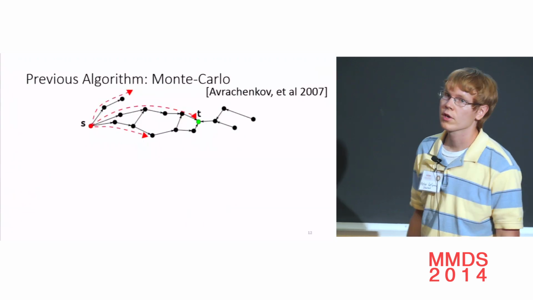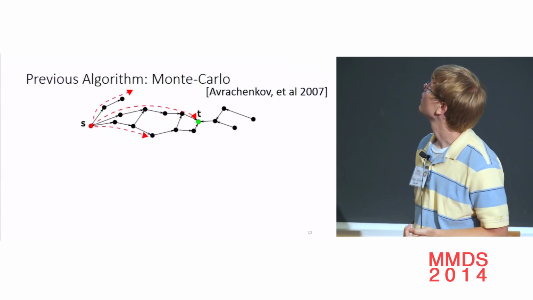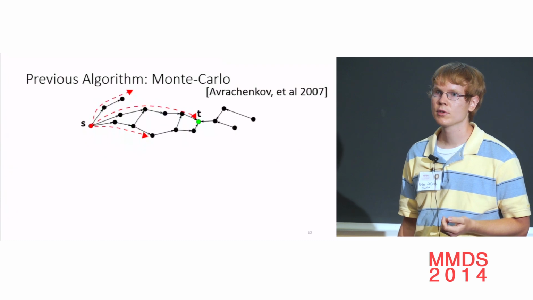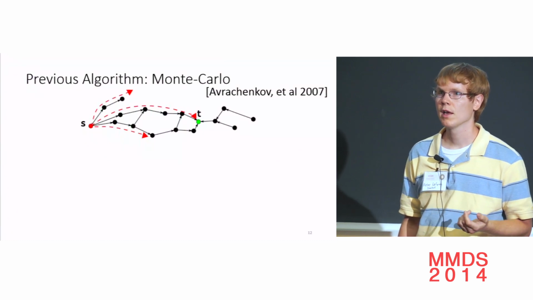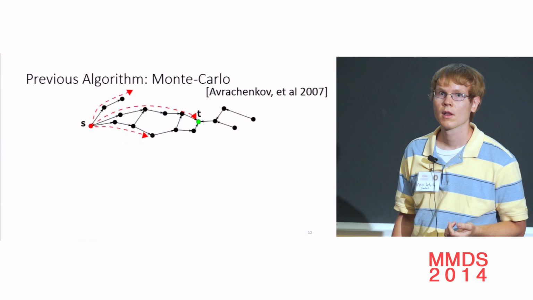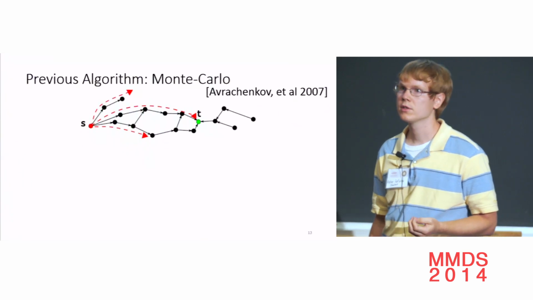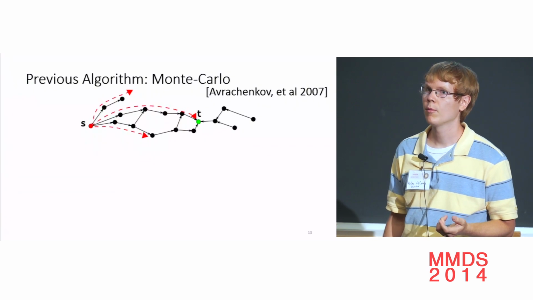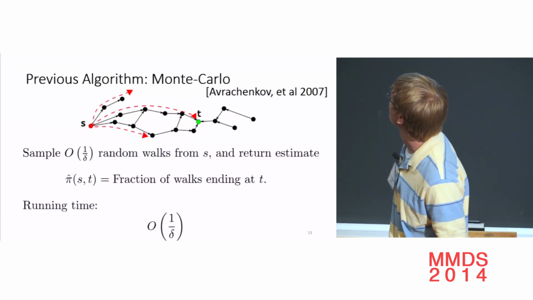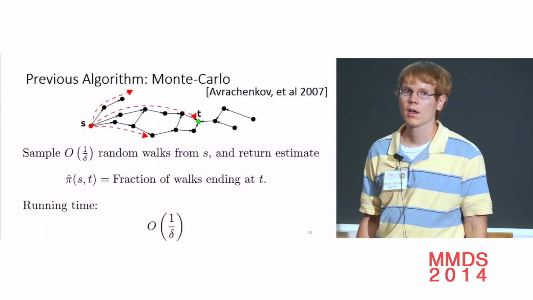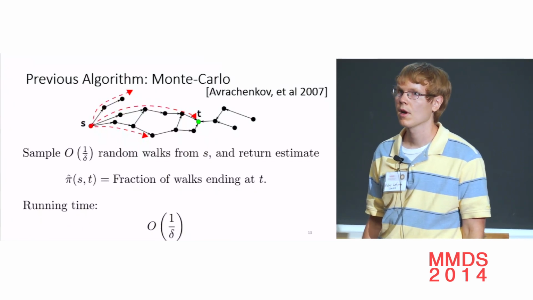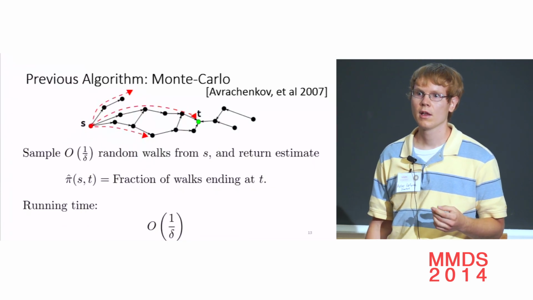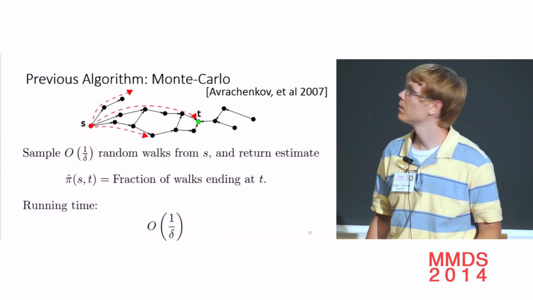Okay. So now I'll describe these previous algorithms that we build upon. One is Monte-Carlo. We're estimating the probability that a walk stops at t. So the most natural thing to do is to sample random walks and see what fraction of them hit t. If we're finding a probability of size delta, then we need to sample O(1/delta) random walks to get a good confidence bound. So the running time of this algorithm is O(1/delta). And again, delta is the smallest probability that we care about. It's only guaranteeing accuracy if the personalized PageRank is bigger than delta.